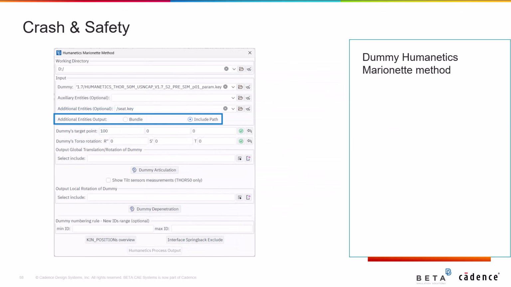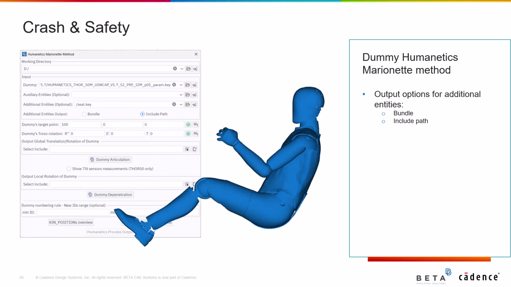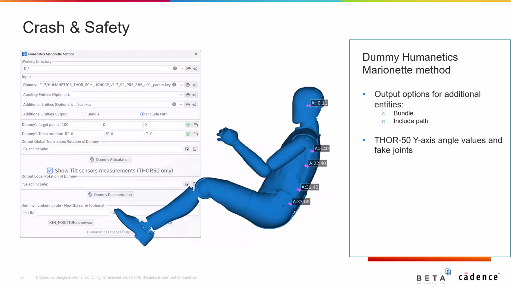In the Dummy Humanetics Marionette Method tool, two useful options have been added. The first is related to the output options for additional entities. A bundle output of the selected file can be saved in the working directory, or an include path can be added in the main file. The second is related to showing the y-axis angle values of the fake joints for the Thor 50 dummy.